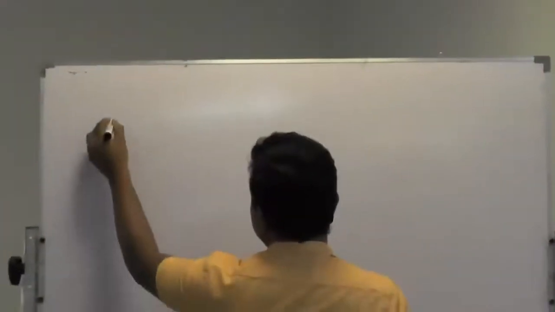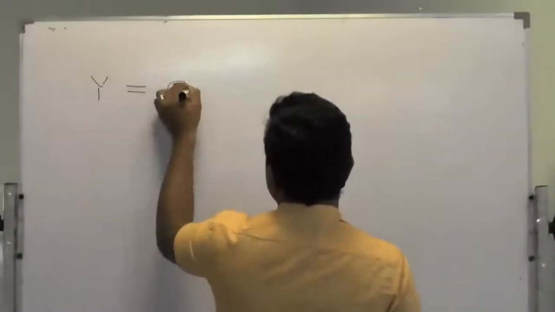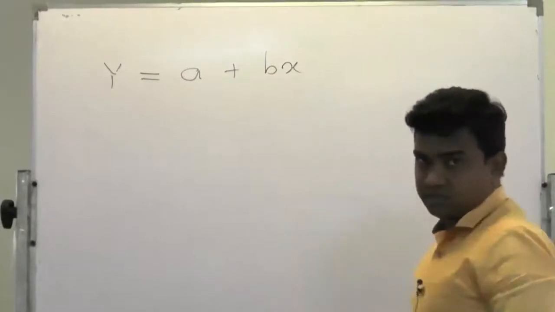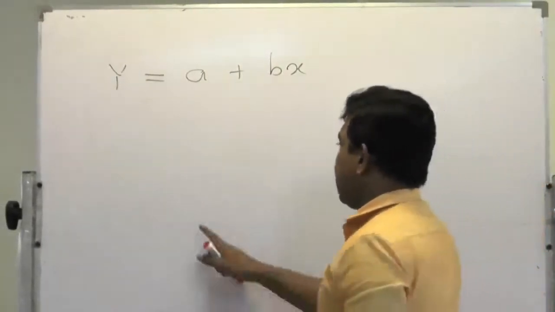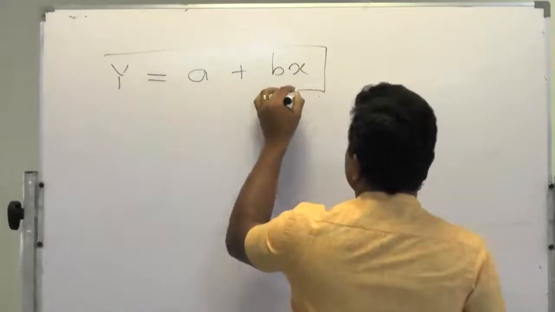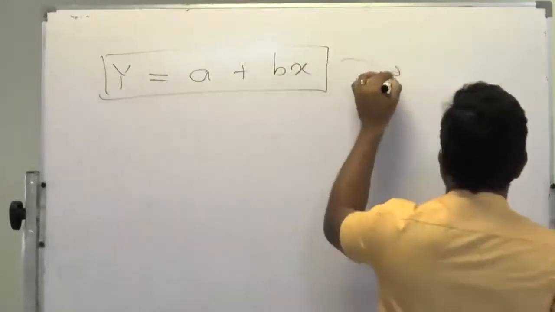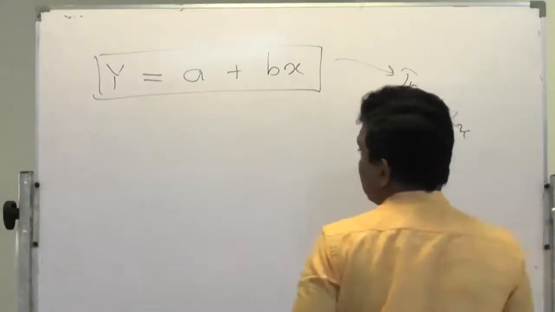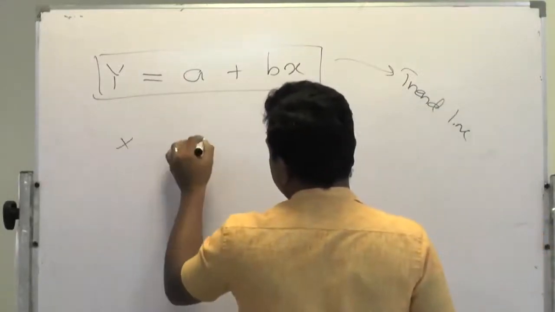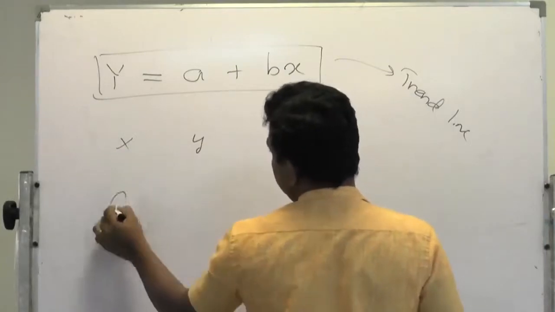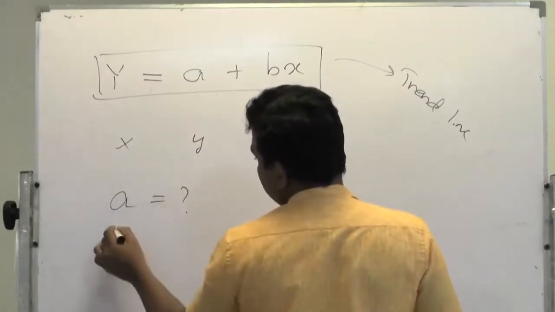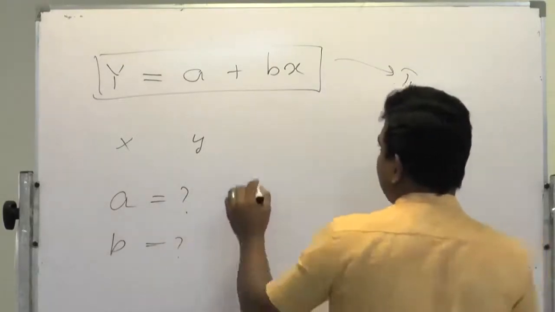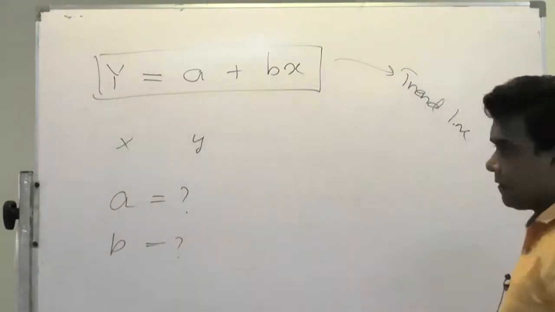In simple regression analysis, the formula has been given as y = a + bx. We have discussed all these matters, right. This line is called the trend line, can you remember? We have created the trend line also. In the trend line, using two sets of data, x and y, we wanted to calculate the value of a and the value of b. I think you can remember. Thereafter, we developed this formula, right.